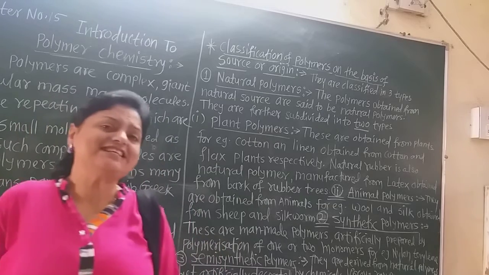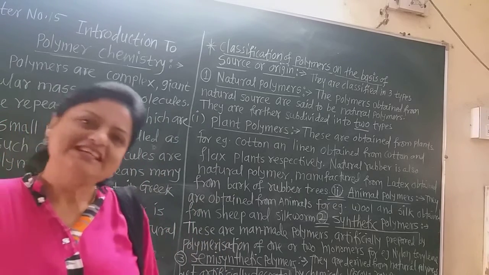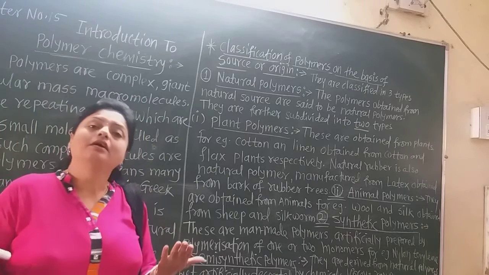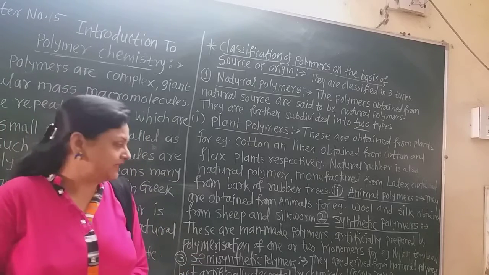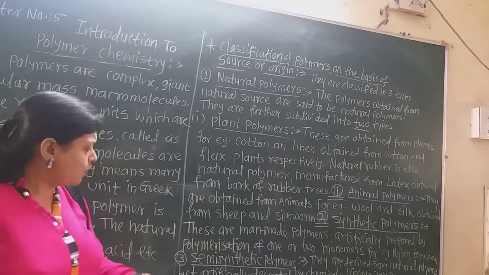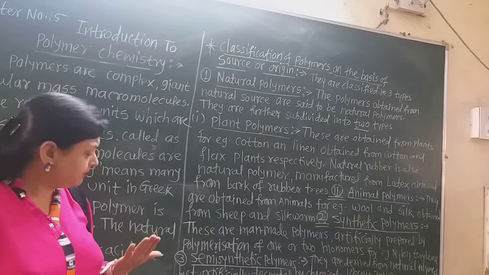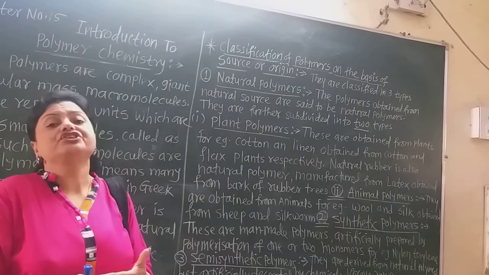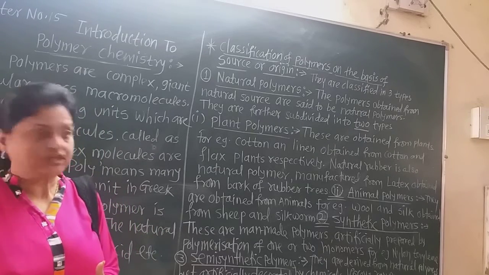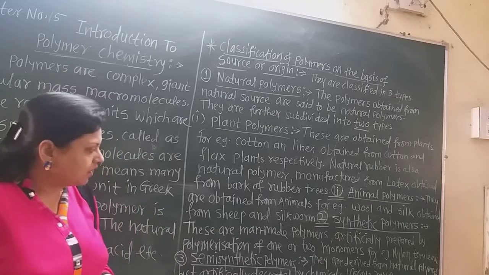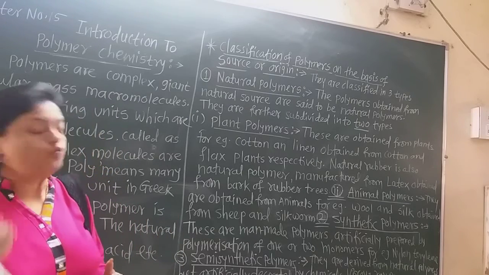As the name suggests, these are artificial, man-made polymers, manufactured from chemicals. They are artificially prepared by chemical polymerization of monomers at high temperature and pressure from one or two monomers.